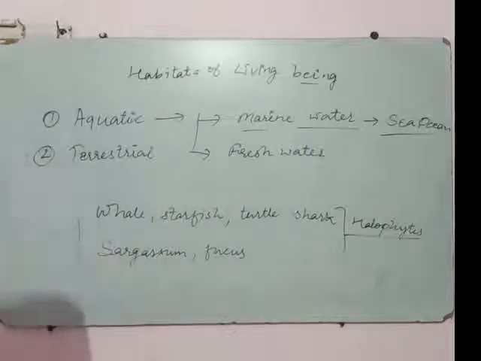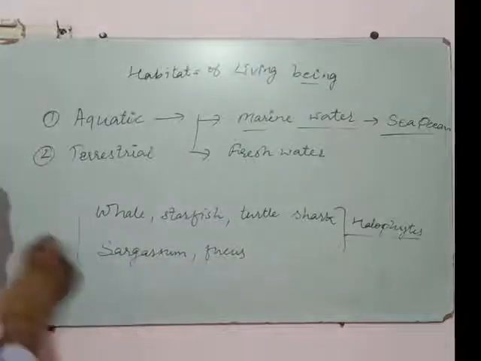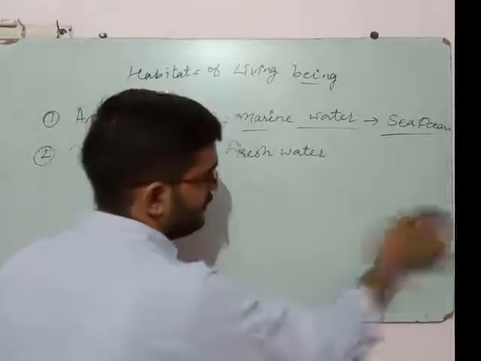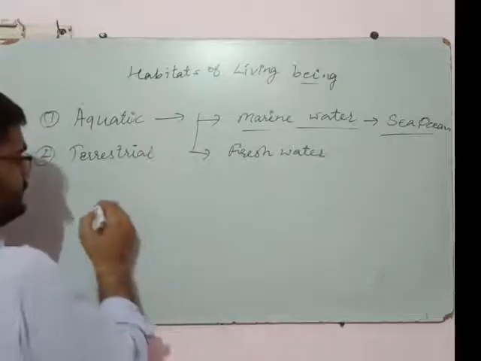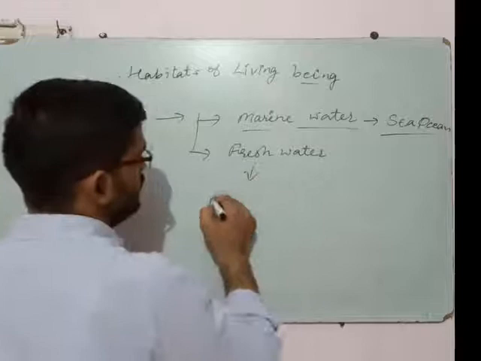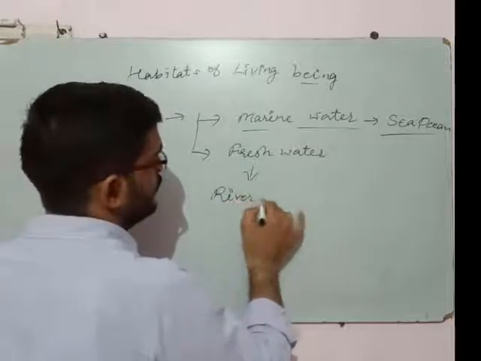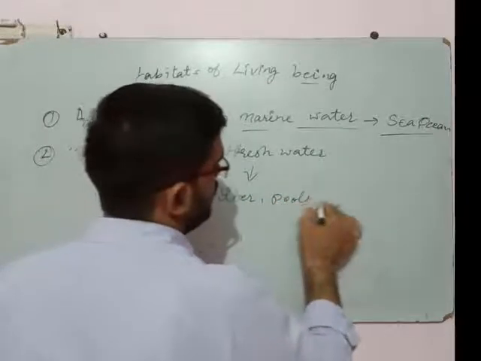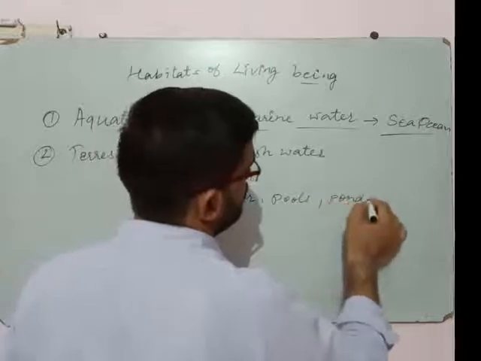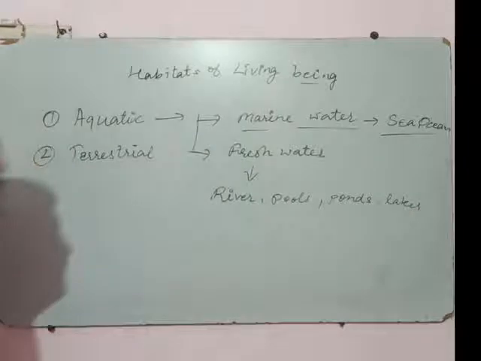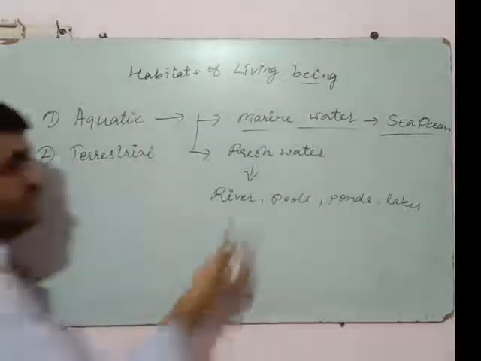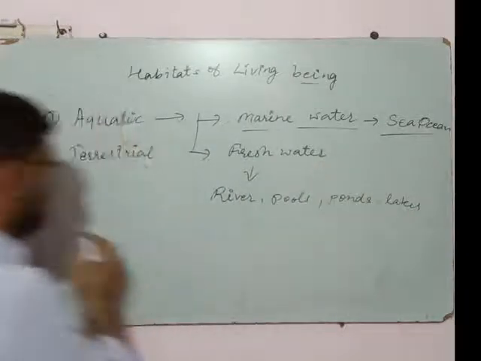And next is the freshwater habitat. Freshwater habitat is the habitat like river, pond, pools, lake. These are the examples of freshwater habitat. And what are the animals?